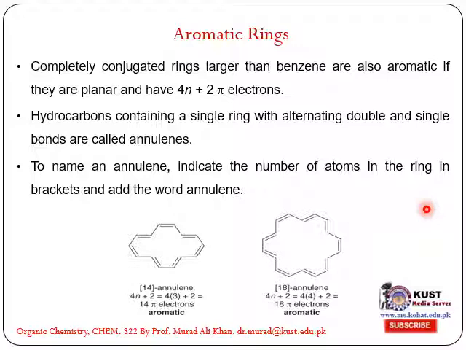Completely conjugated rings larger than benzene are also aromatic if they are planar and have 4n plus 2 pi electrons. Hydrocarbons containing a single ring with alternating double and single bonds are called annulenes. To name an annulene, indicate the number of atoms in the ring in brackets and add the word annulene. Like this, it is [14]annulene. It has 14 pi electrons, so it's aromatic. This is [18]annulene and it has 18 pi electrons, so it is aromatic.